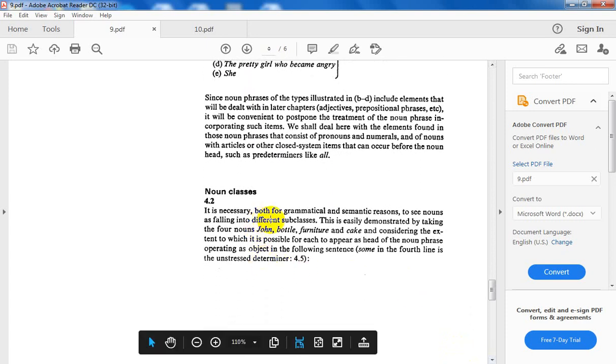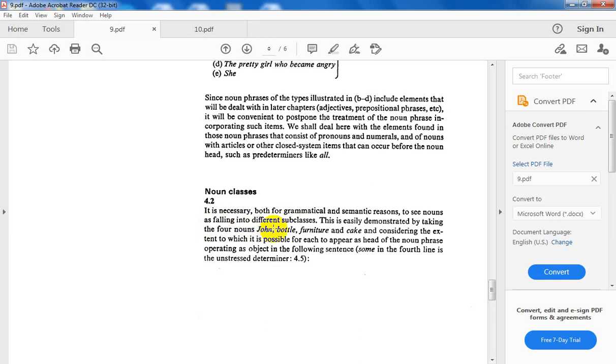It is necessary, both for grammatical and semantic reasons, to see nouns as falling into different subclasses. Now we are going to see what the classes of nouns are. Let us take these nouns as samples: John, bottle, furniture, and cake. They are assumed to be an example or a model for a group, for a class of nouns, considering the extent to which it is possible for each to appear as head of the noun phrase.